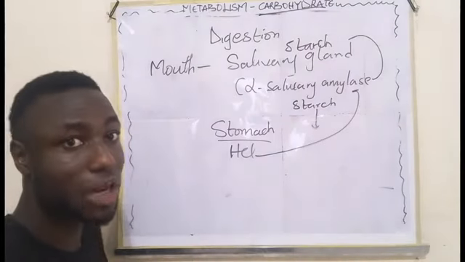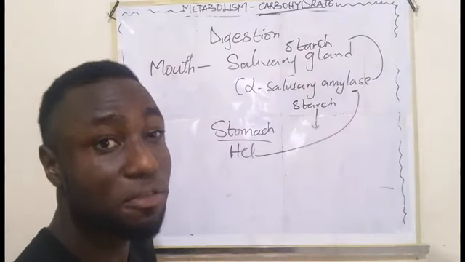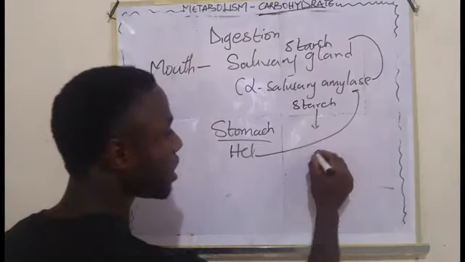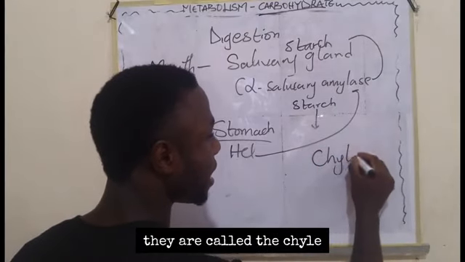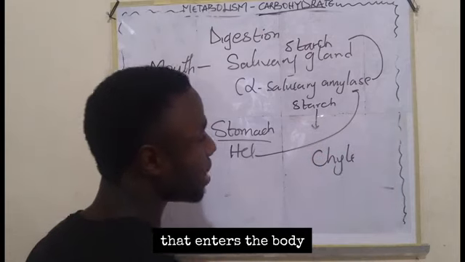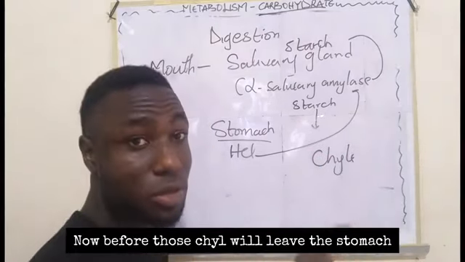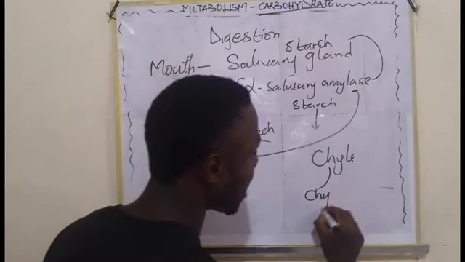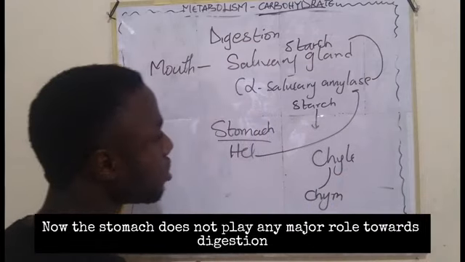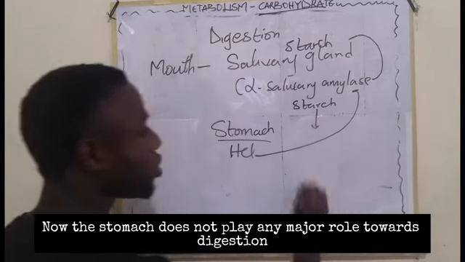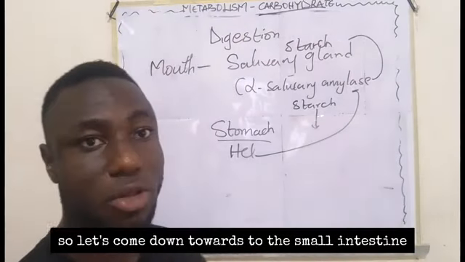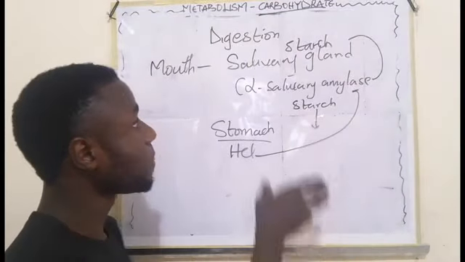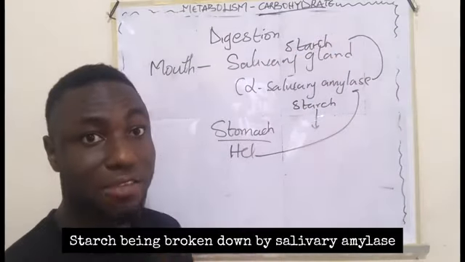Now those food substances are not basically called food substances, they are called a semi-molecule, which is popularly known as what? They are called the shell that enters the body. Now before those shell will leave the stomach, they will be converted to what? Shine. But that's not our topic for today. And the stomach does not play any major role in digestion. So let's come down to the small intestine. Remember the product of starch being broken down by salivary amylase.